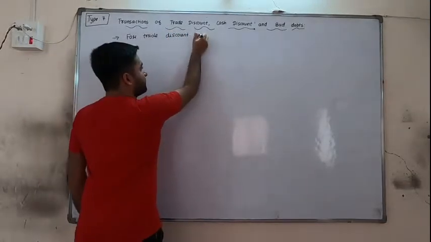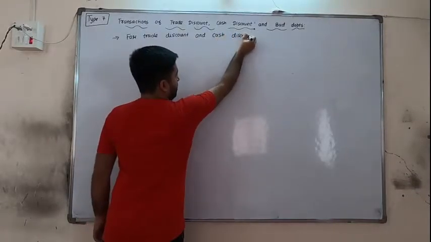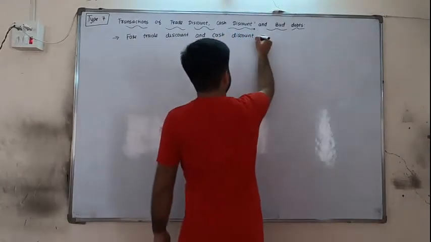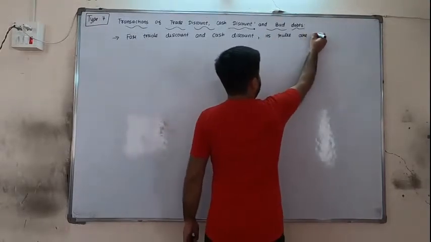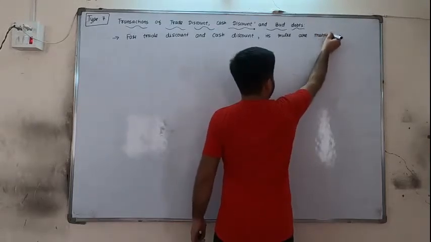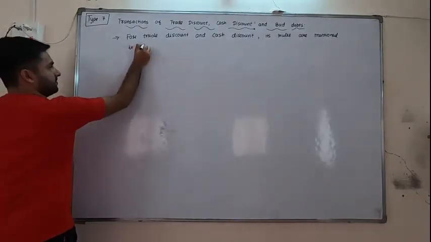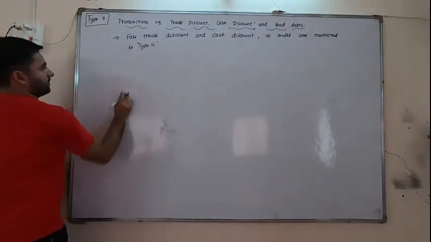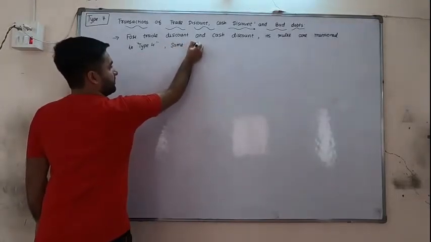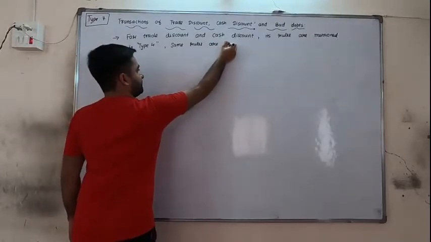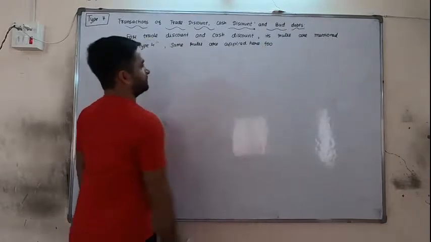For trade discount and cash discount, its rules are mentioned in type 4, same rules are applied here too.